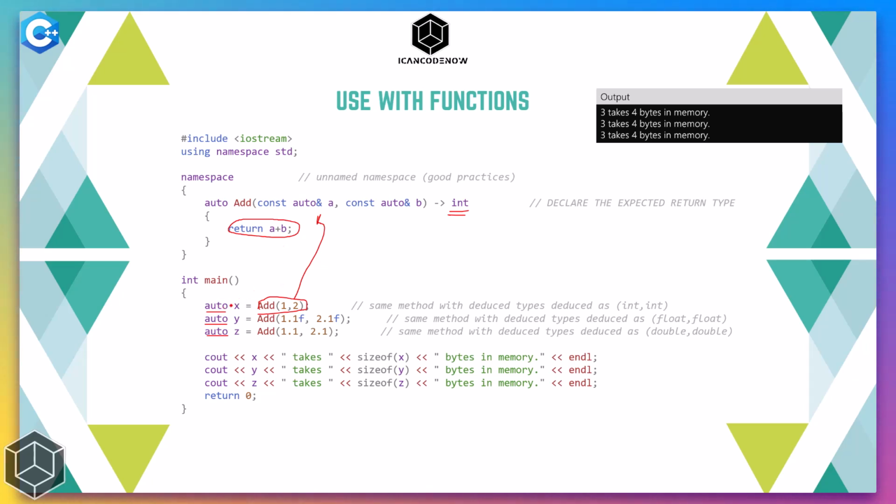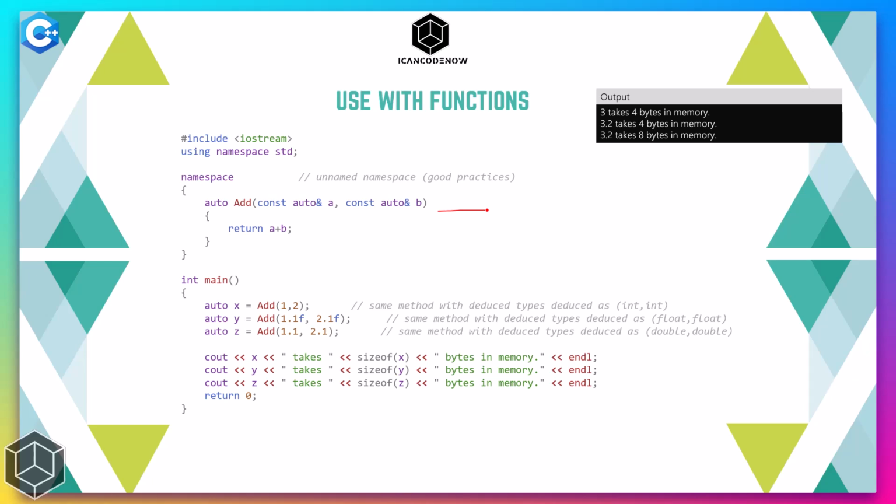Since an integer is returned, the data type of x will be integer, and the same goes for y, because this whole thing returns an integer, and the same goes for z. And then if we compile this program, we see that all of these three, x, y, z, are taking 4 bytes of memory, which means that they're all integers.